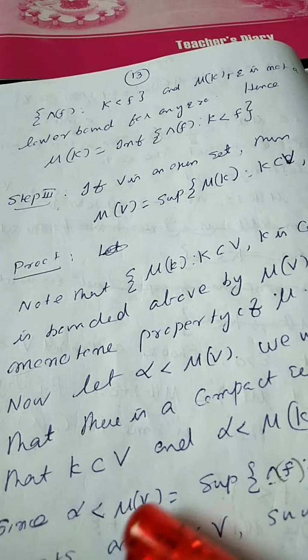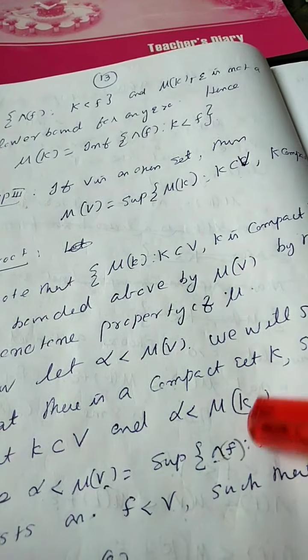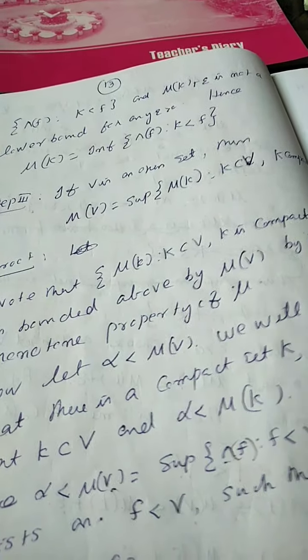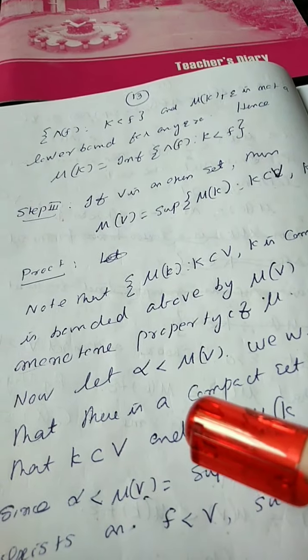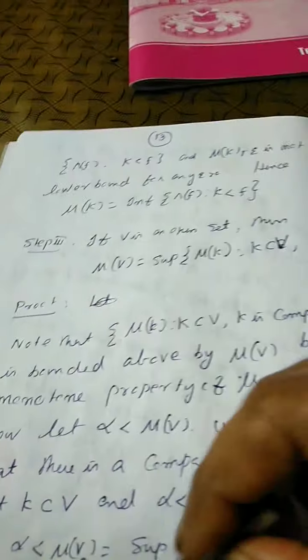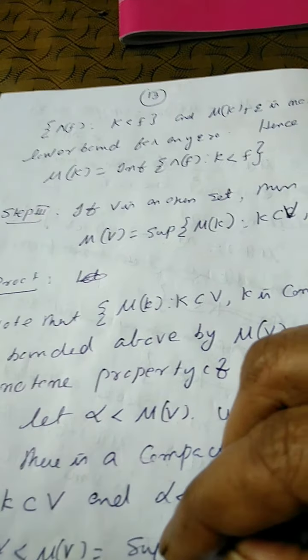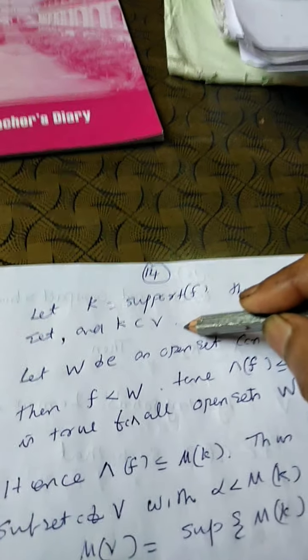So, alpha less than mu of V means alpha is not an upper bound for the set. So, there exists an f less than V for which lambda f is greater than alpha. So, take k equal to the support of f, then we have k is a subset of V.